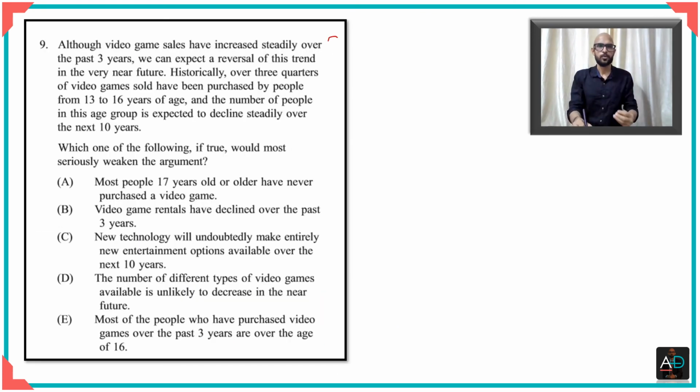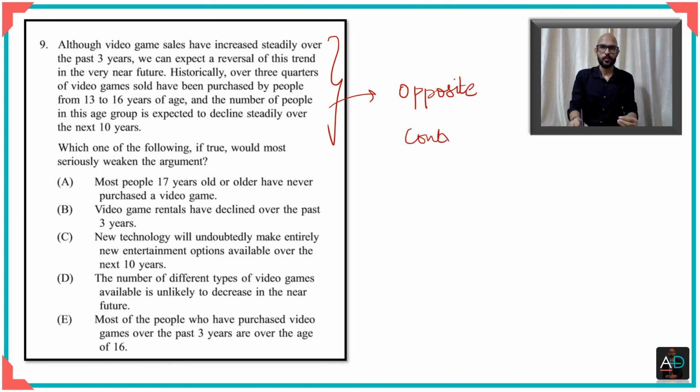So if we have to weaken the argument, basically we have to find something which is the opposite of what is said here, or which is contrary to what is said here, right? That is how you can weaken it. Now if you look at option A, for example, option A says that most people above the age of 17 have never purchased a video game. Now this is what has been said in the passage as well.